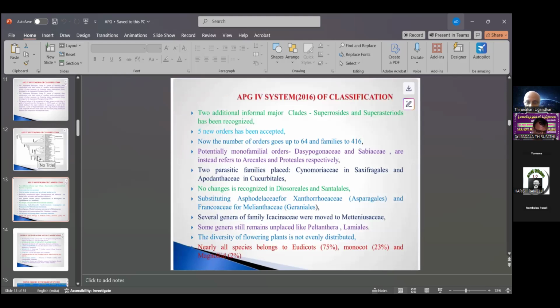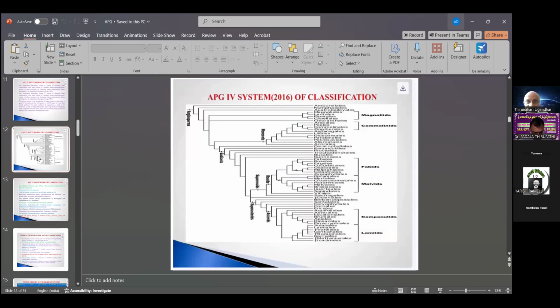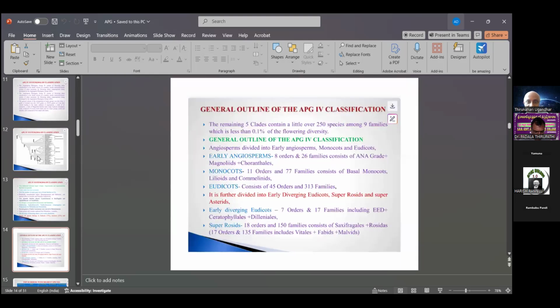Dioscoreaceae and Stemonaceae are recognized, substituting several families. Several genera of families such as Lyciaceae were moved into other families. Some genera still remain unplaced, like Pelantheria and Lamiales. So these are some important characteristics of the 2016 classification.